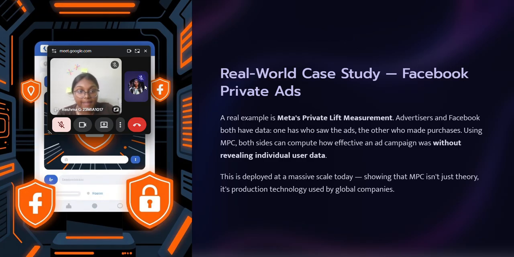One side has who saw the ads, the other has who made the purchase. Using MPC, both sides can compute how effectively the ad campaign works without revealing individual users' data. So the data is kept private all through it. This is deployed at a massive scale today, showing that MPC isn't just theory. It's a production technology used by global companies. Everywhere the data is kept private, but still the campaign was successful and effective.